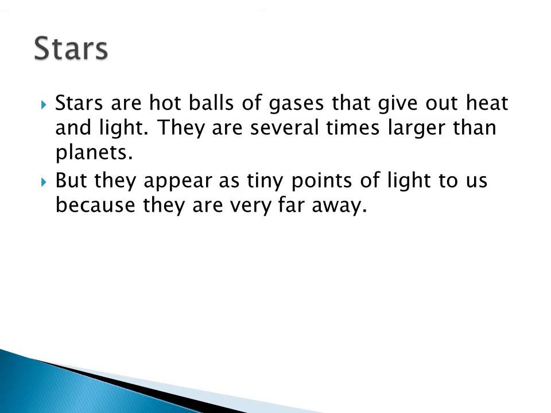Compared to our planets, the stars are very, very big. But if you see from our Earth, they look like tiny points of light to us because they are very, very far away from us. So what are the stars? They are hot balls of gases that give out heat and light. Compared to the planets, they are very large, but they appear as tiny points to us because they are far away from us.